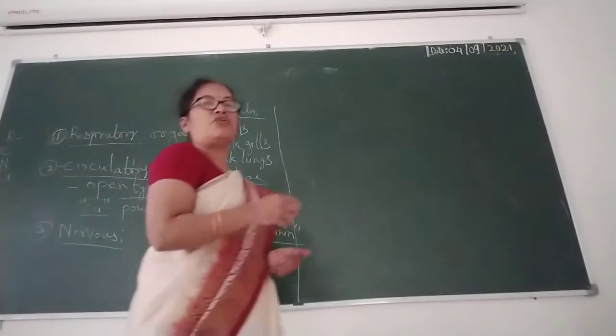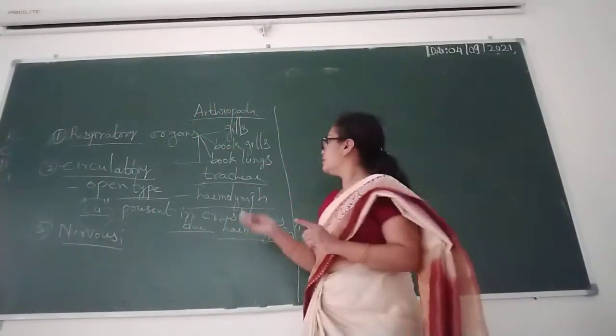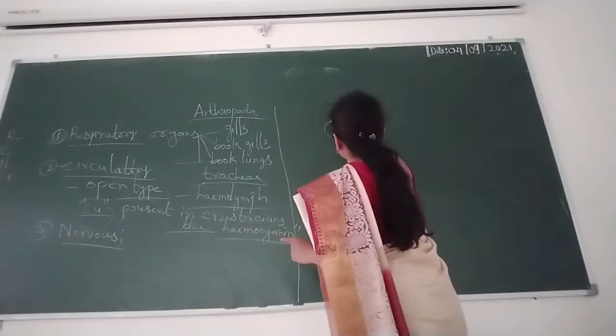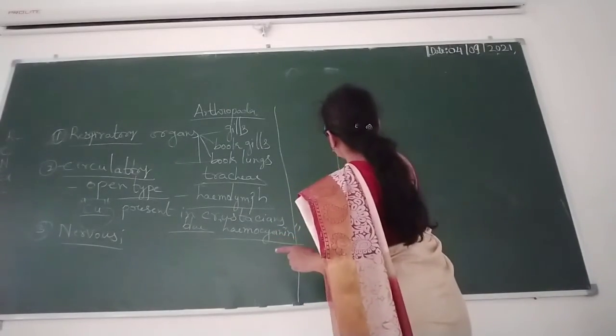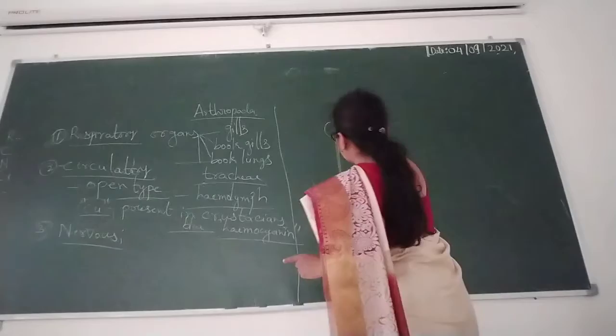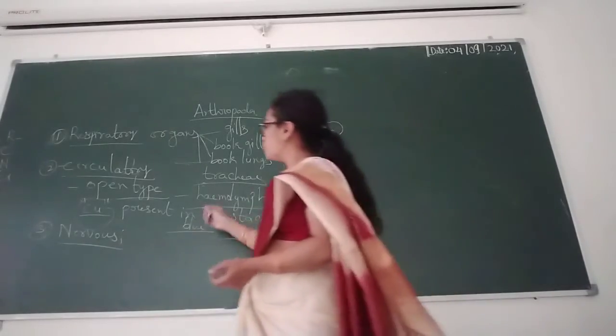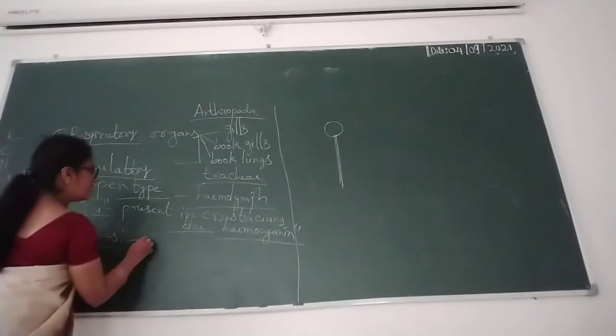If we take the nervous system, like annelids, they contain a nerve ring and a double ventral nerve cord.